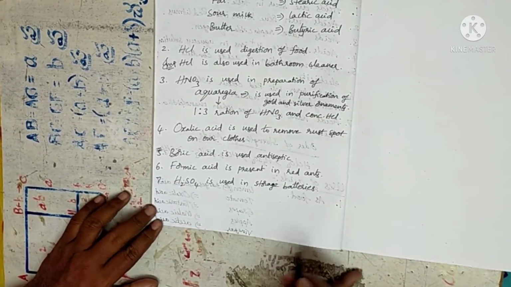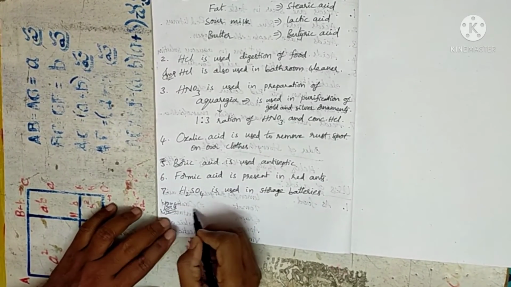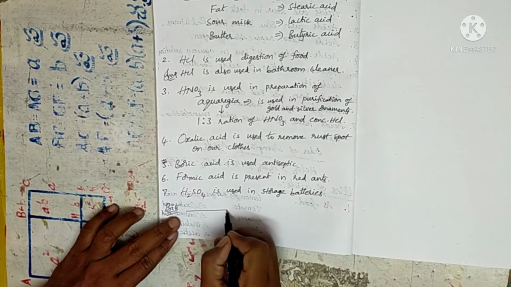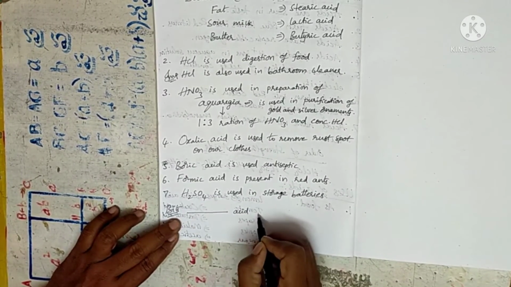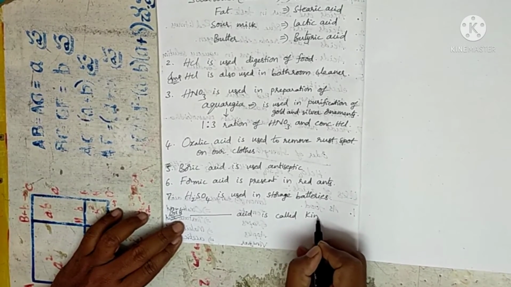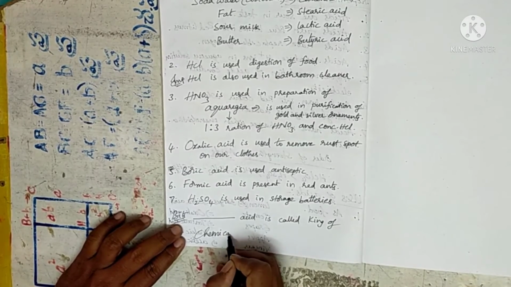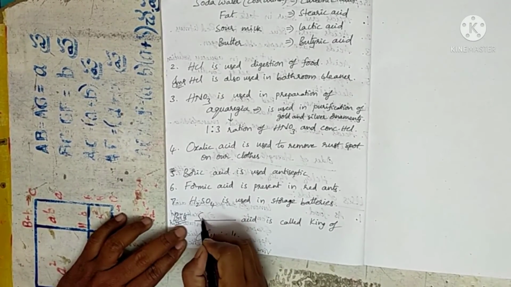And the most important bit in this topic is, which acid is called king of chemicals?